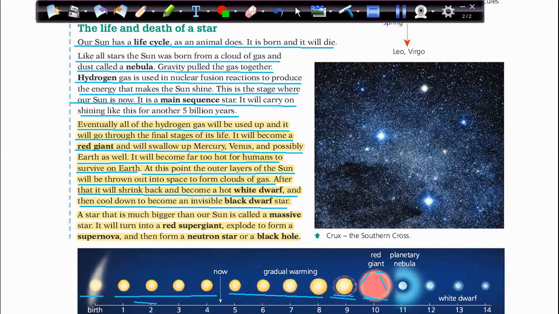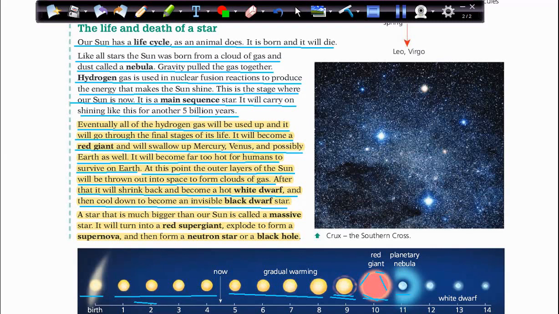It will become smaller, and it will become a hot white dwarf. It means a small sun, a white sun. And then it will cool down to become a black, invisible black dwarf star.